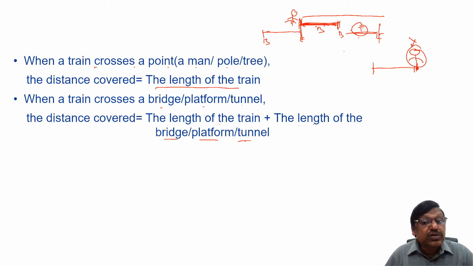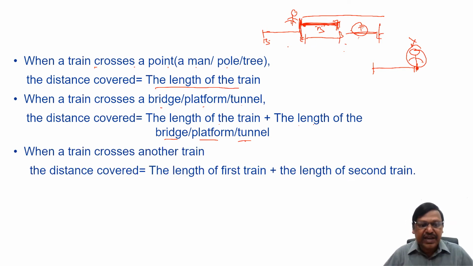Right? Then the question is, what if one train crosses another train? See, it's like a bridge only. Instead of a bridge, if it is another train, when a train crosses another train, what is the distance? It is the same: the length of the first train plus the length of the second train. Instead of a bridge, I have another train.